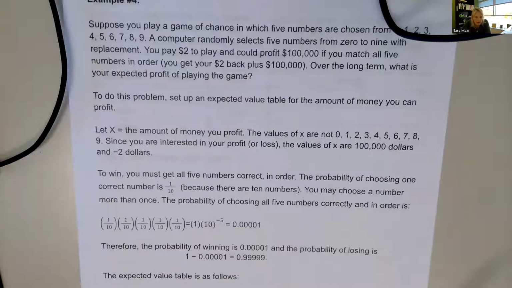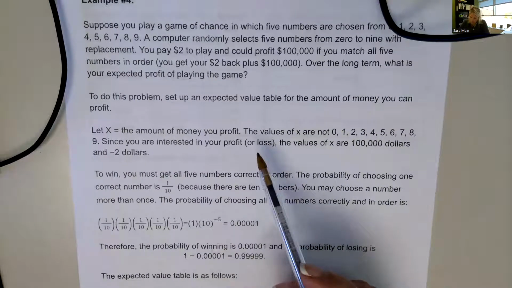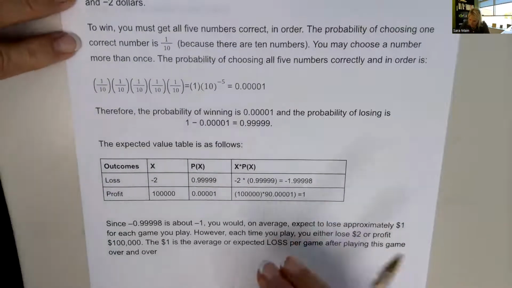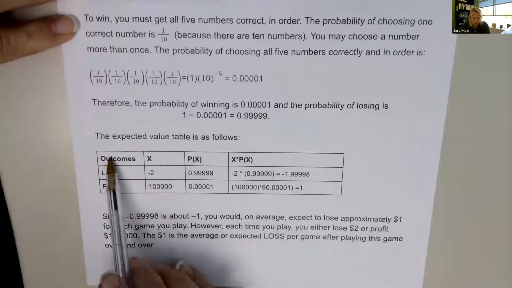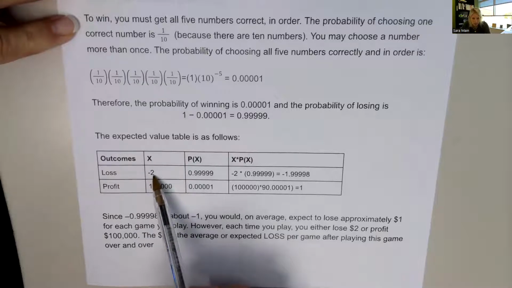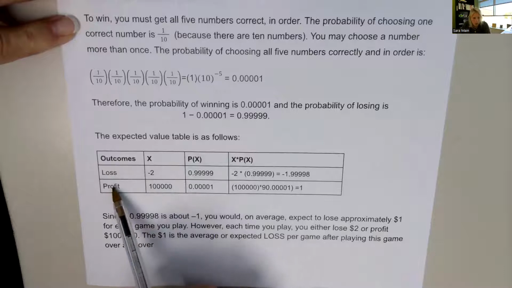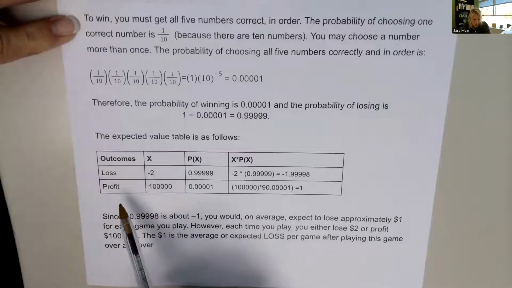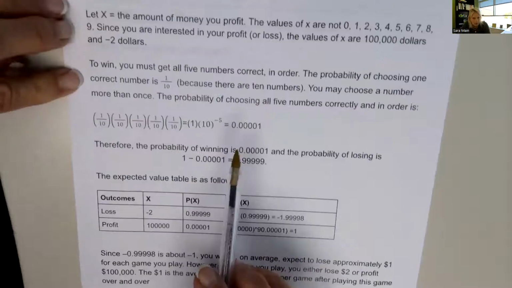To do this, we're going to set up an expected value table. Down here is how I set mine up: I list the outcomes in words. So we could have a loss of a negative $2 if we don't win, we lose our $2 bet, or we have a profit. And so X is the numerical loss or profit. So numerically we would lose $2, or numerically we would profit $100,000 over getting our money back. So profit is always what you've made over getting your money investment back. The probability of these happening is up here.